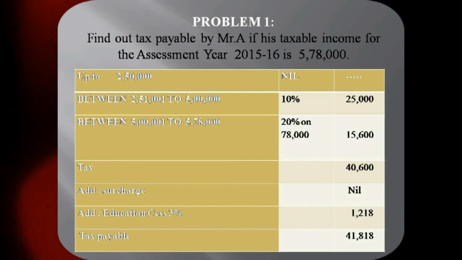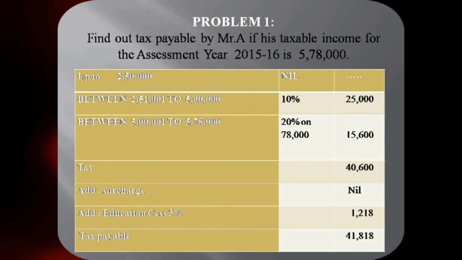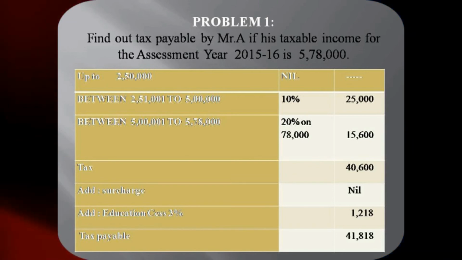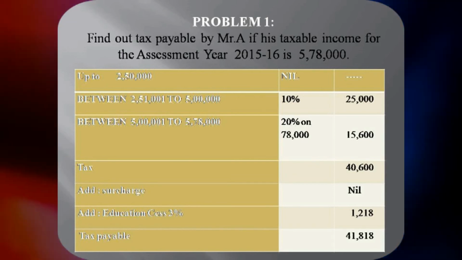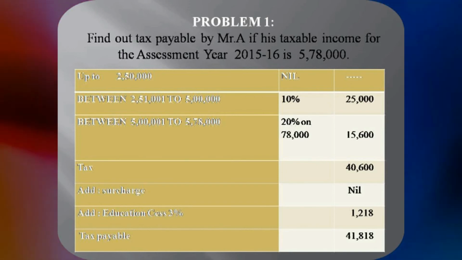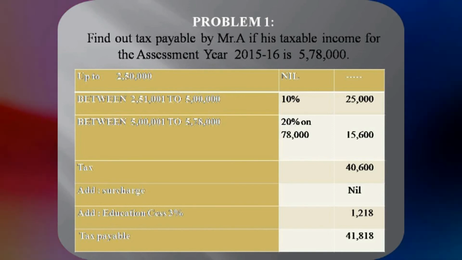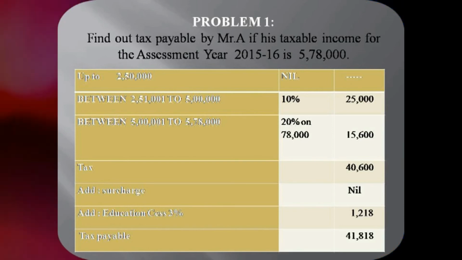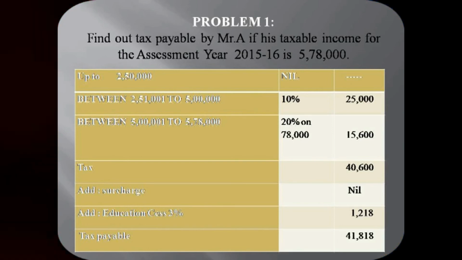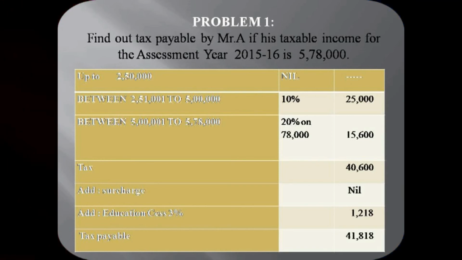After having calculated the tax, we must see whether surcharge is applicable. I told you earlier that surcharge is the additional tax burden. Now you know very well that surcharge is applicable only if the taxable income exceeds 1 crore. So here there is no surcharge, so nil. After this, we add education cess 3%. On 40,600, 3% amounts to 1,218. Finally, the tax payable is 41,818. As per the data, the assessee's income is 5,78,000. He has paid 41,818 as the tax.